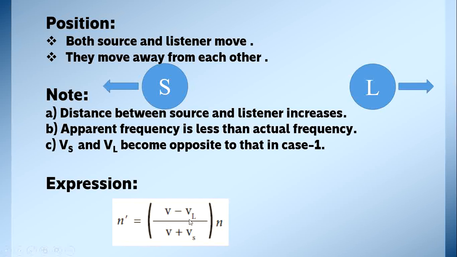We have to change the sign. In the first expression, the VL is positive and here the VL is negative. In the first expression, the Vs is negative and here the Vs is positive. Why do we have to change the sign? Because here both of them are moving away from each other.